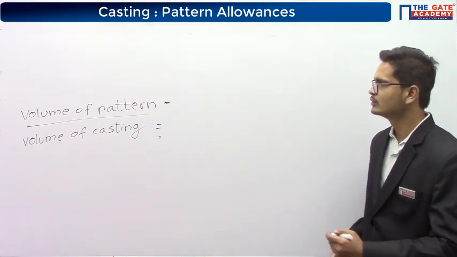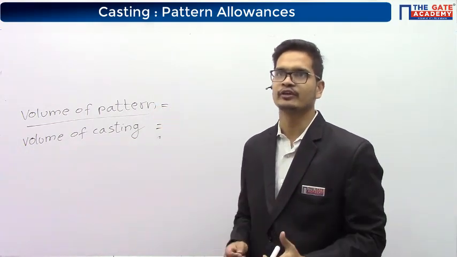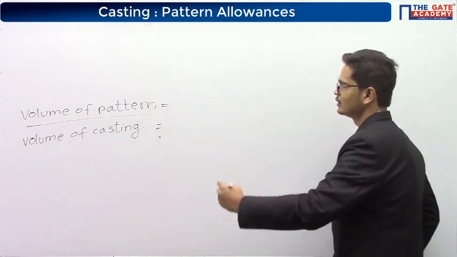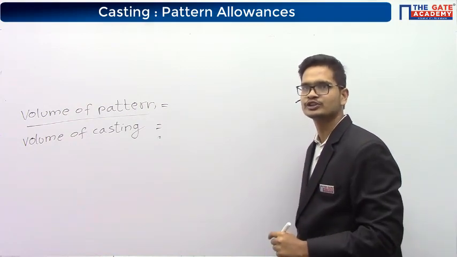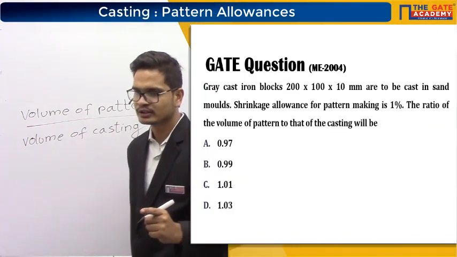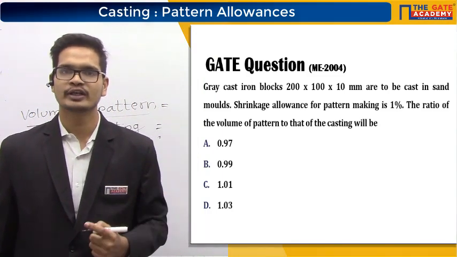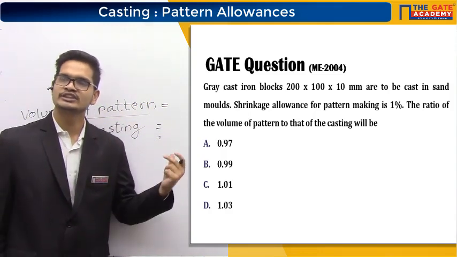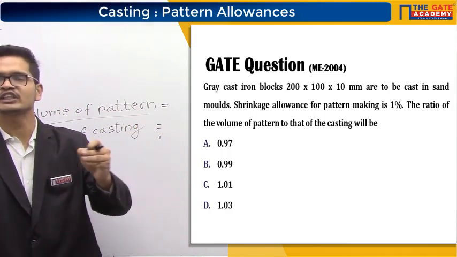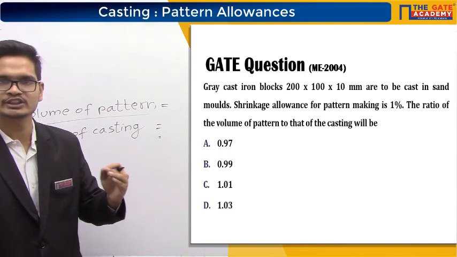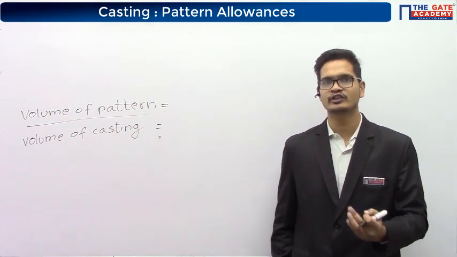Okay. So, volume of pattern. Obviously, we'll have to make the pattern slightly bigger. So, the fraction will be greater than 1. Now, will it be 1.01 or will it be 1.03? In the question, they have mentioned the shrinkage allowance for pattern making is 1%. What do you understand by 1%? Since they are talking about the shrinkage allowance, this 1% tells us 1% of each dimension. They have not mentioned whether this 1% is 1% of volume or dimension. Since nothing is mentioned, we'll take 1% as percentage of the dimension.